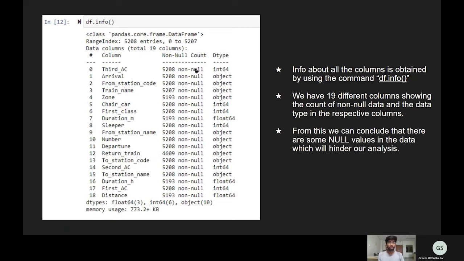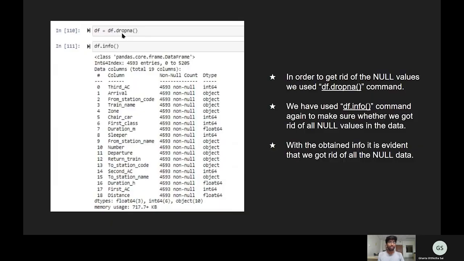So we have removed those null values using the command df.dropna. After executing this command, we have again checked our data using the command df.info. Now we can see that we have only 4,593 value points remaining, so it shows that all the null values are now removed.